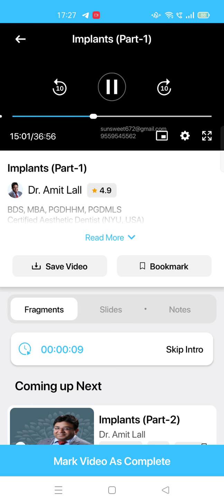Then there is something called irrigation. When we cut a tooth, you all know you come across enamel, dentine and pulp.